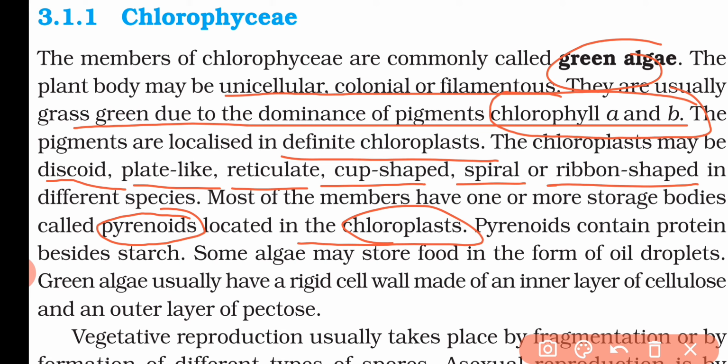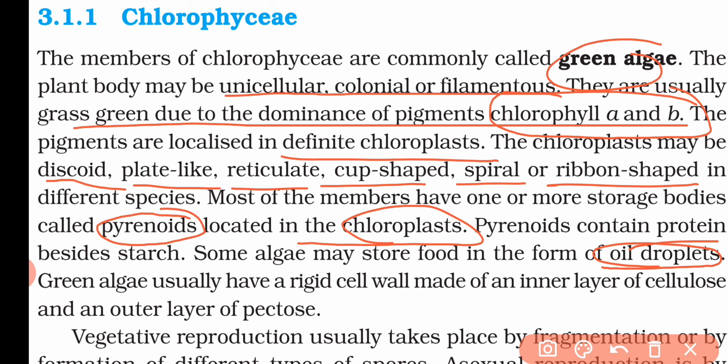In plants basically they are storing the food material as starch, but in these pyrenoids they are storing it as a protein. In some algae, the stored food is also in the form of oil droplets. That means they are not using starch as the reserve food or the stored food, they are using oil droplets.